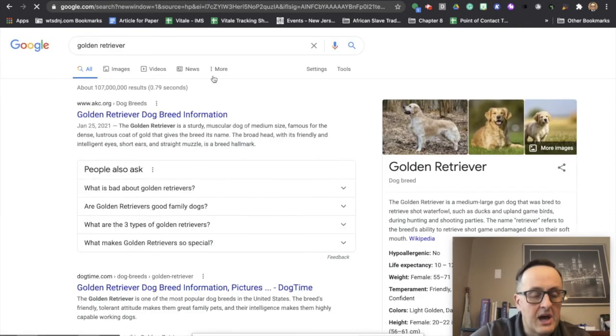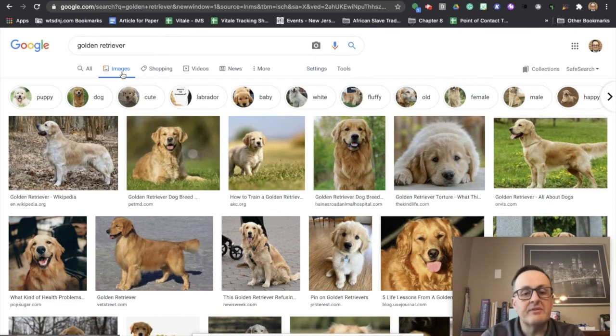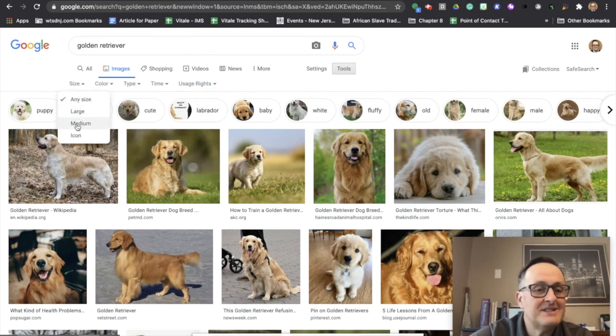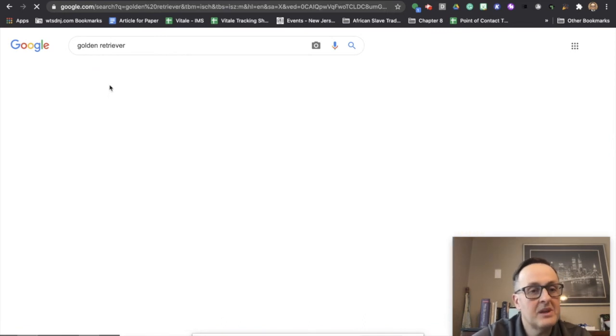And then, of course, I'm going to click on images, and that's going to bring me to the images of a Golden Retriever. Aren't they adorable? I do have a Golden Retriever myself. So I can go to Tools, and you'll notice that some things here are going to drop down. It allows me to search by the size. For example, let's say I want a medium-sized picture.